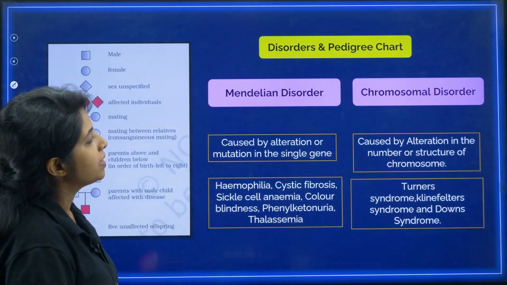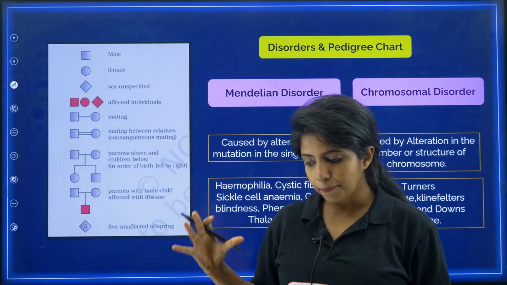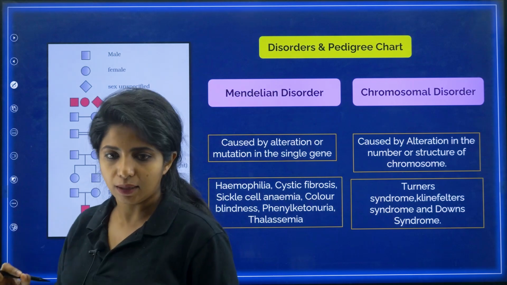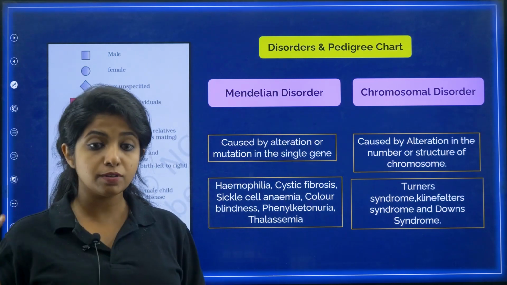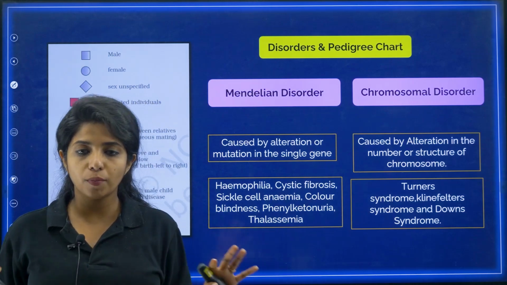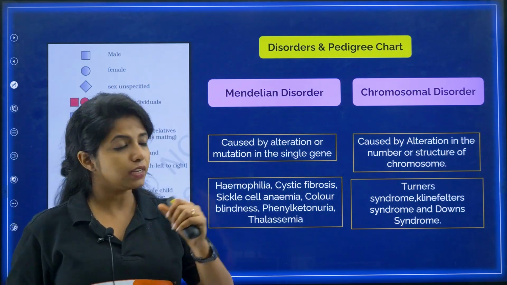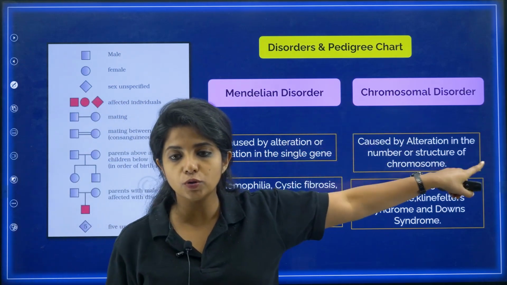Chalo. So now, disorders and pedigree chart. Now, this is something that gives you a short question every time. Even the female and male sex determination also gives you a short question every single time. So we have to be sure about all this. So disorders, if you see, my dear children, there are two types. One is Mendelian disorders and another one is chromosomal disorders.